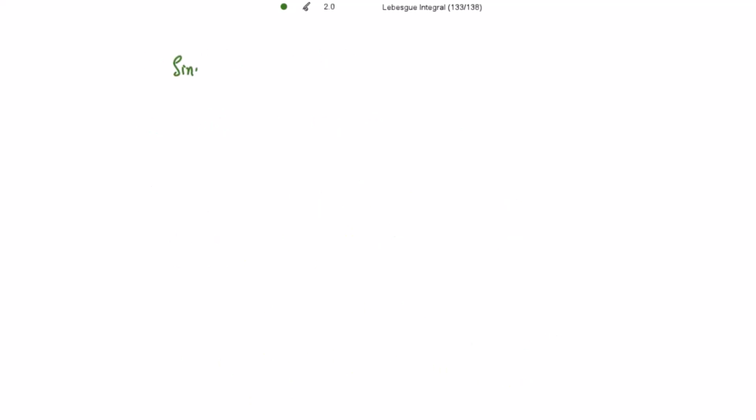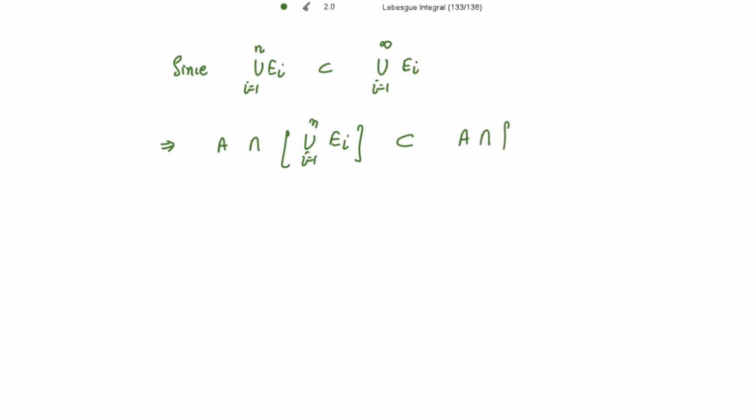Now since the finite union of E_i, i going from 1 to n, is a subset of the infinite union of E_i, can I write like this? Alright. So let's take the intersection on both sides with A: A intersection the finite union, and A intersected with this infinite union.